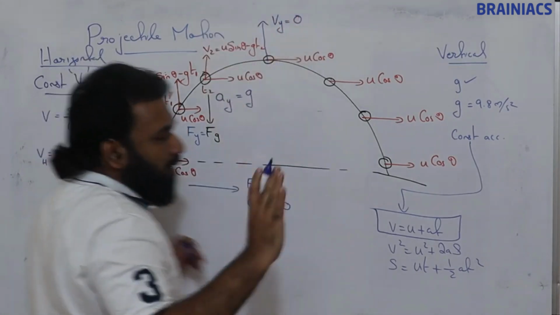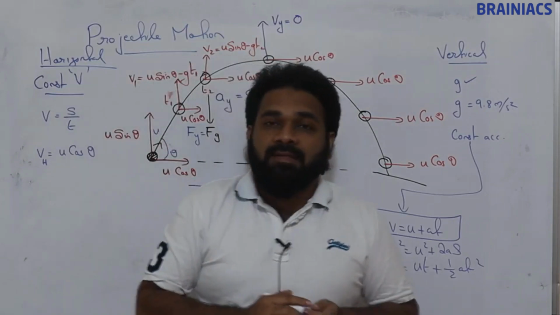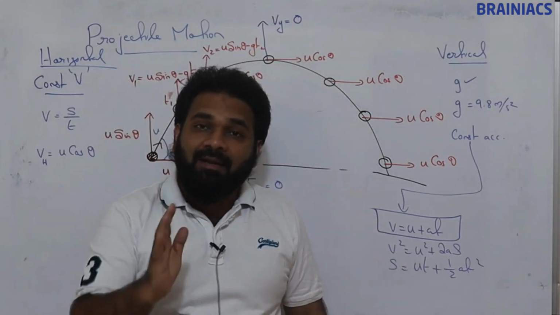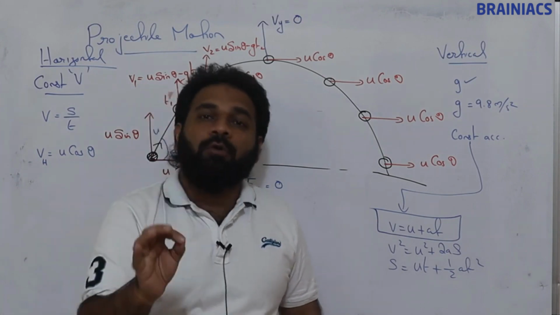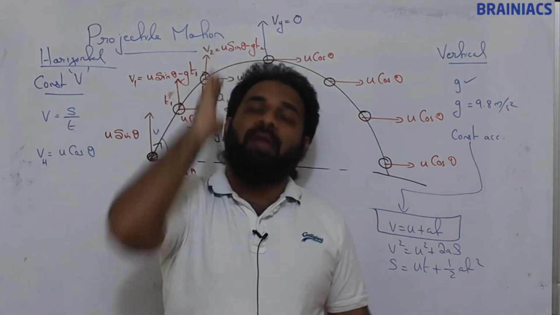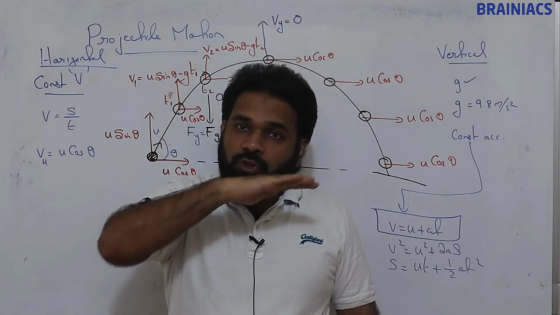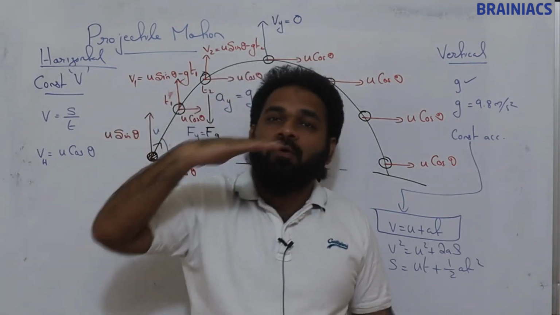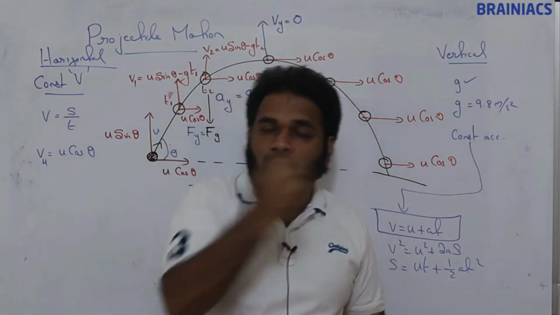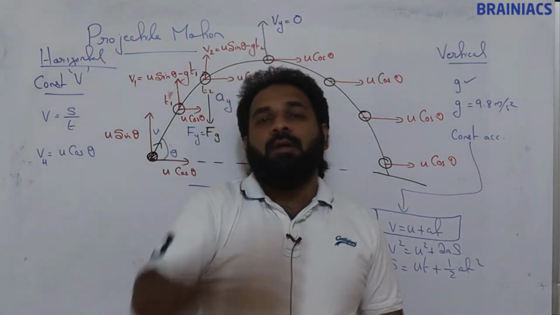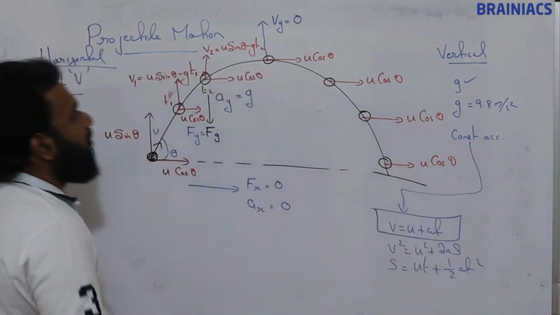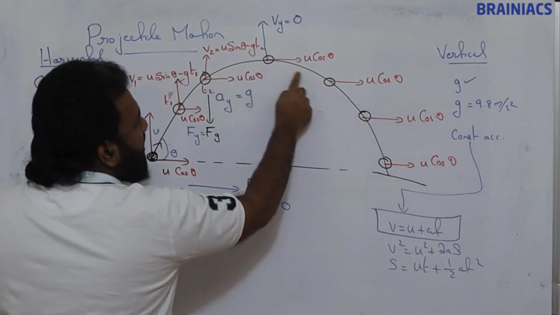Very important. At the maximum height, there is no component of vertical velocity. The vertical component of velocity is 0. That is the reason it is not going up further. It is moving horizontally only, then it comes down. No component of velocity in the upward direction. Clear? Understood? Fine.